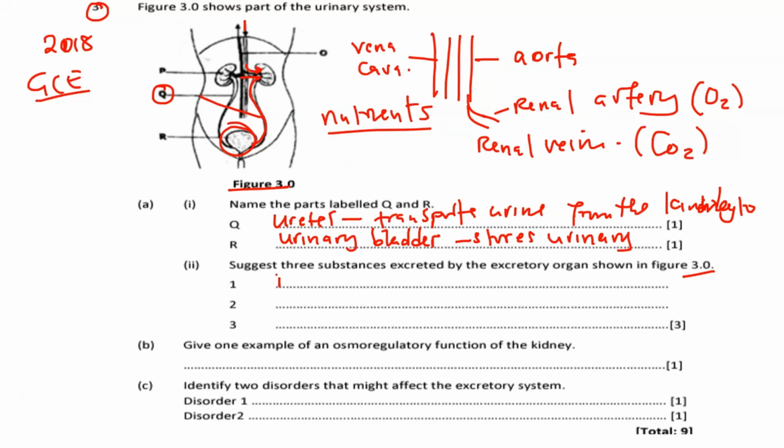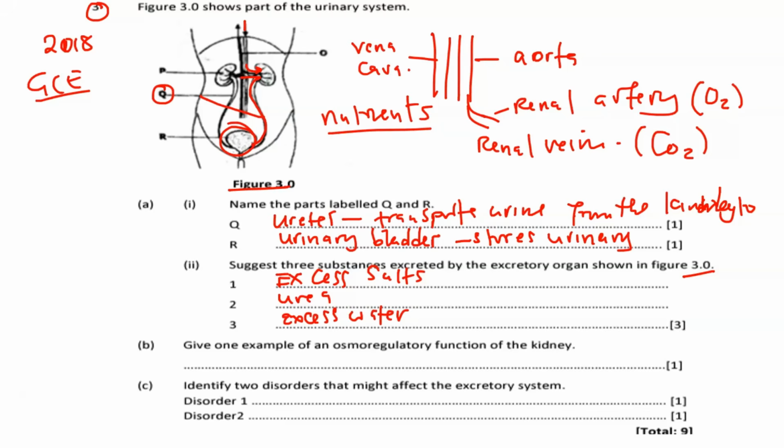We're giving 3. So it's written like this: excess salts. Then what else? Urea. Then what else? Excess water. So these are the substances that are excreted.